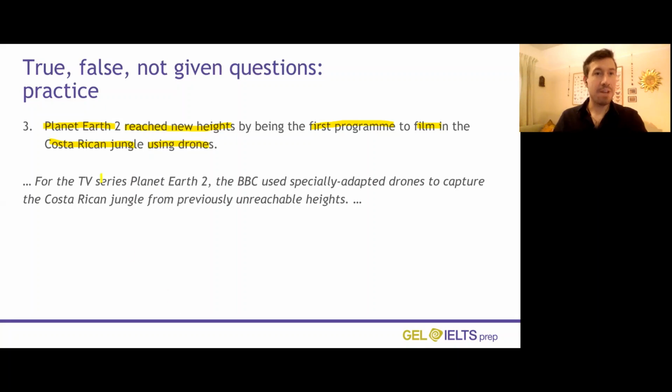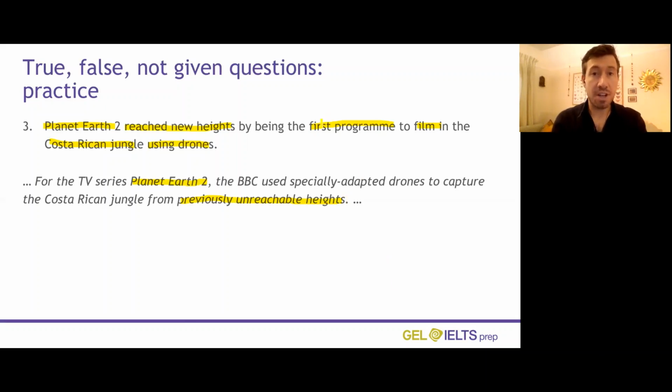Okay, well, let's go through it again. We've got Planet Earth 2 in here. It says they reached new heights and previously unreachable heights. Could be the same meaning. But actually, if we look at this, they have two different contexts. Reach new heights meant achieved something new, and heights here is metaphorical, as previously unreachable heights means that they filmed from very, very high up in the sky. So they have slightly different meanings.